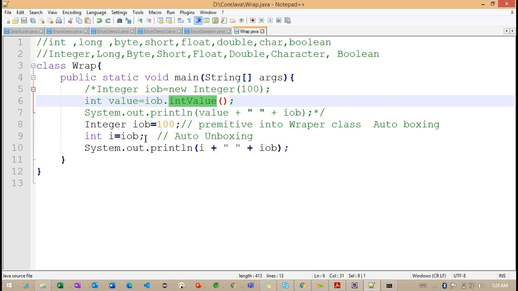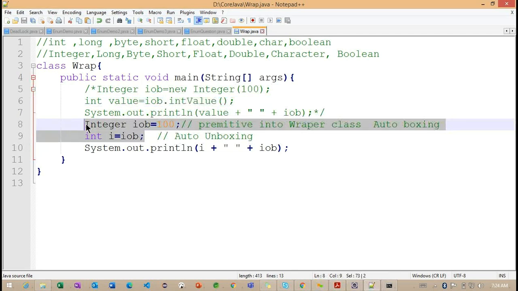But here we need to understand carefully: boxing and unboxing are converting automatically. Whenever we work with the same data type, auto boxing and auto unboxing convert automatically. We don't need to explicitly convert the values. This is very important.